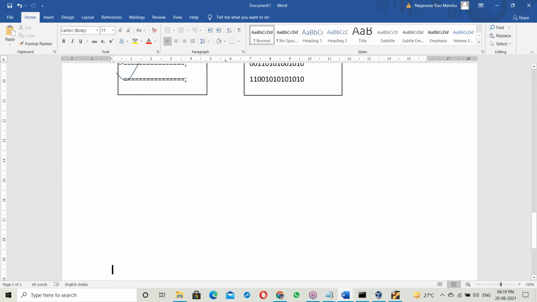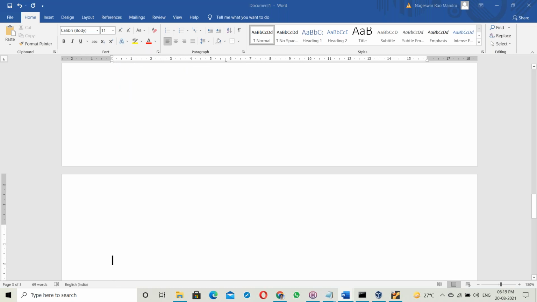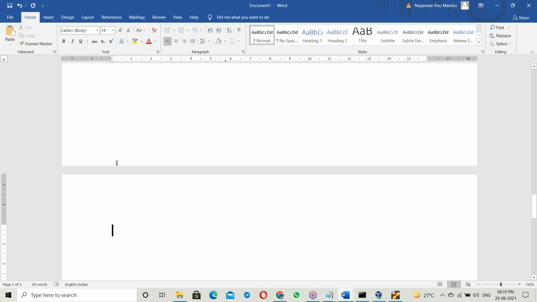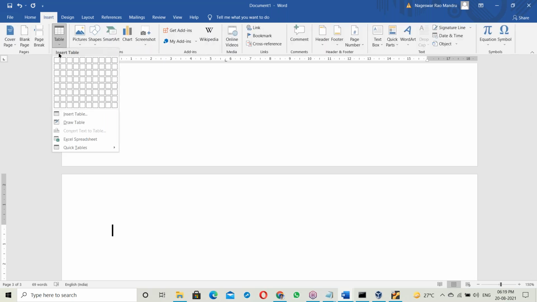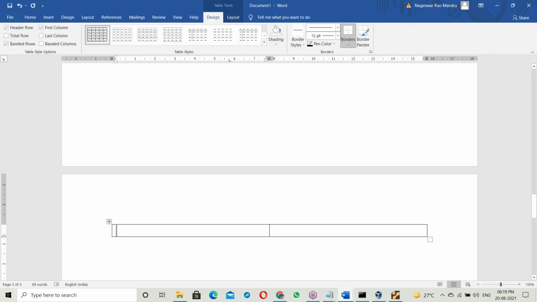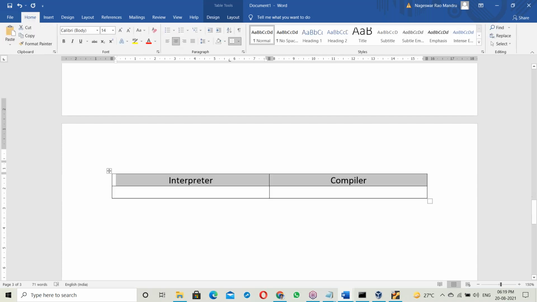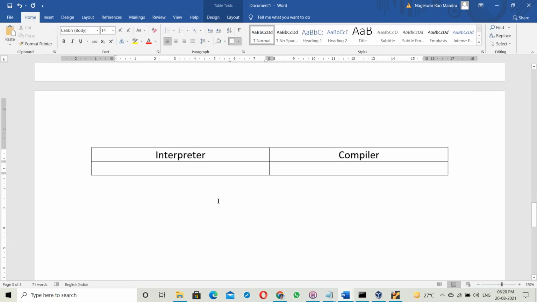Okay, let me explain one by one, step by step, point-wise. Let us see point-wise. Okay. Interpreter, next compiler. How are the interpreter and compiler working here? See the interpreter.